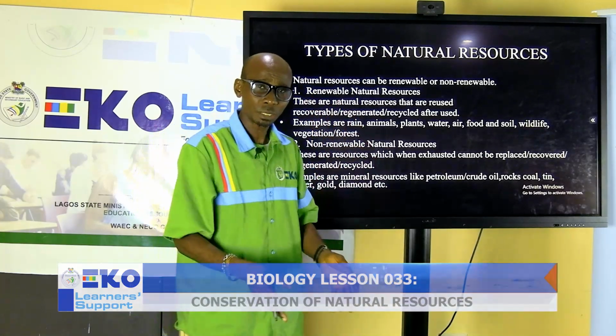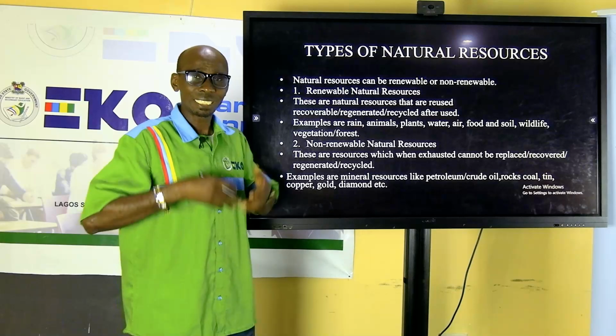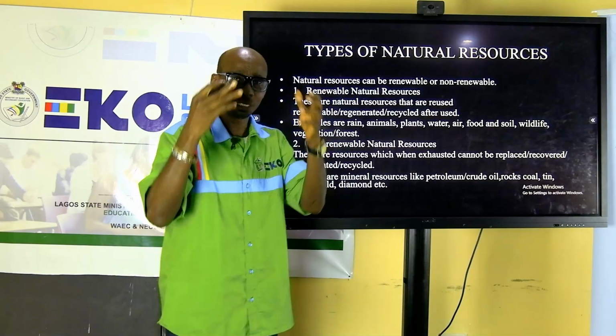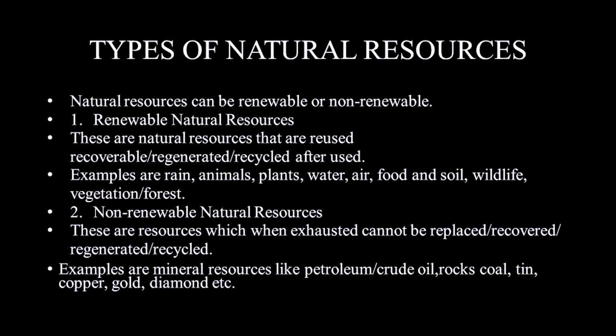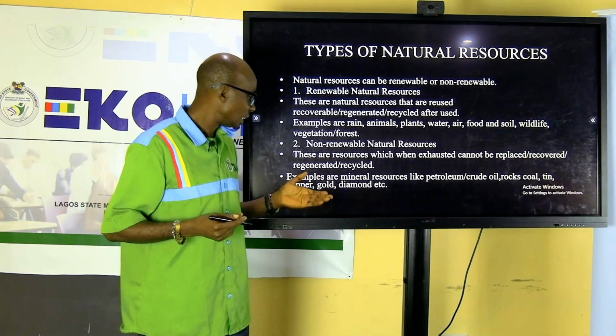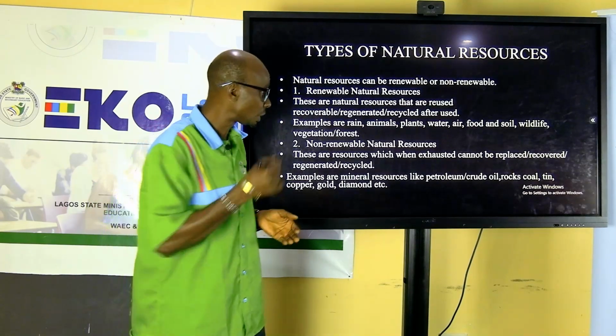Once they mine in one area today, they move to another one. These are resources that cannot be used and reused. They are non-renewable. They don't renew themselves. Examples I have here are mineral resources like crude oil or petroleum, rock, coal, tin, gold, diamond, and any other one that you can think of. These are resources that cannot be renewed, that cannot be used again.